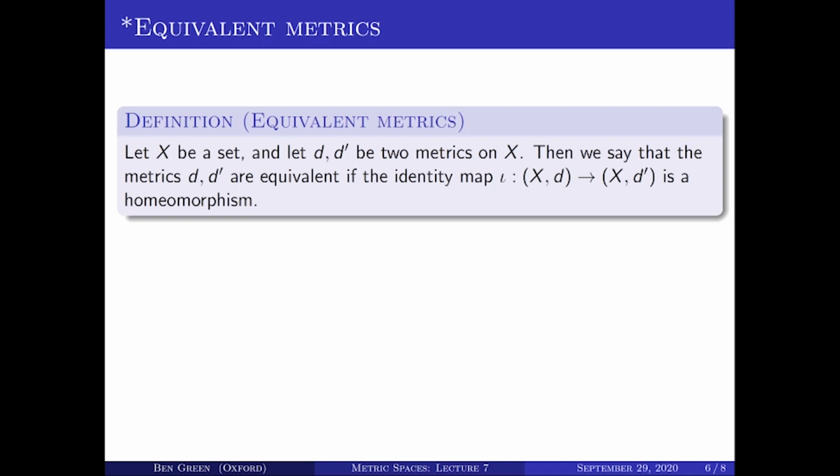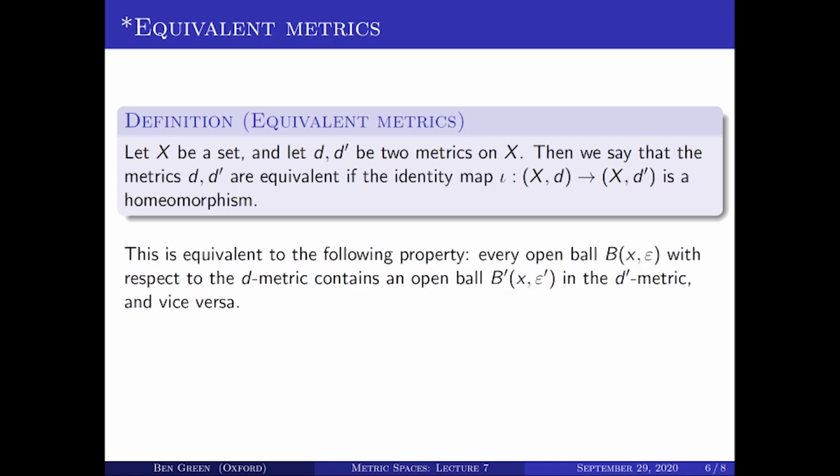Okay, so that's automatically a bijection. The key point here then is that this map is continuous and that its inverse is continuous. So what does that mean? Well, if you think about the definition of continuous, what it means is that every open ball in the d metric, so every open ball of radius epsilon, contains an open ball of radius some other epsilon primed in the d primed metric.